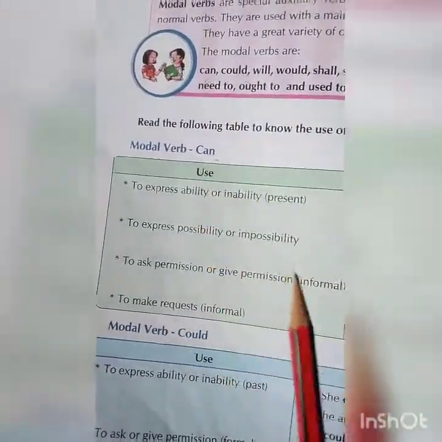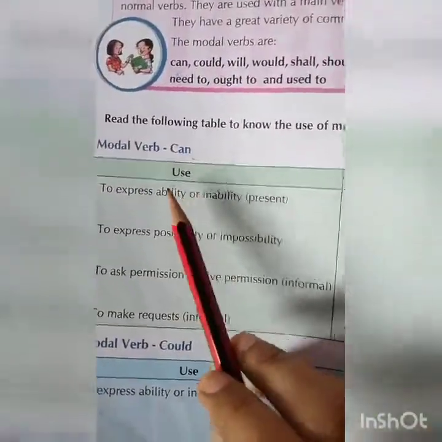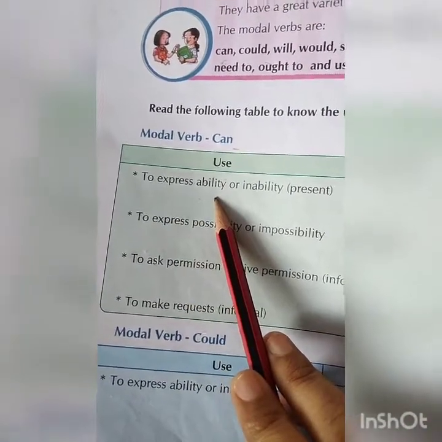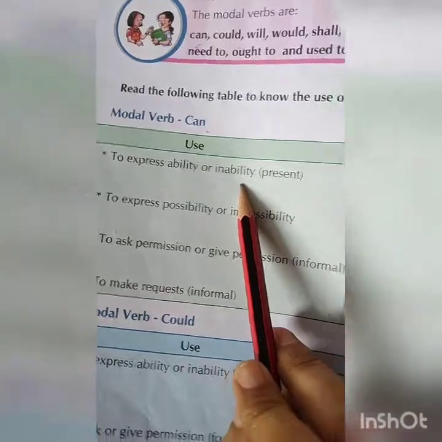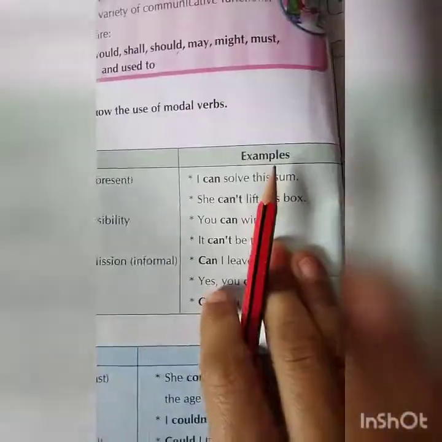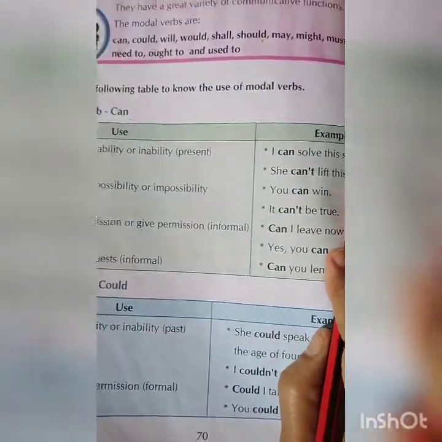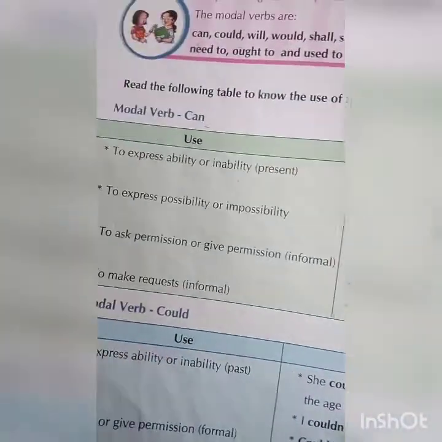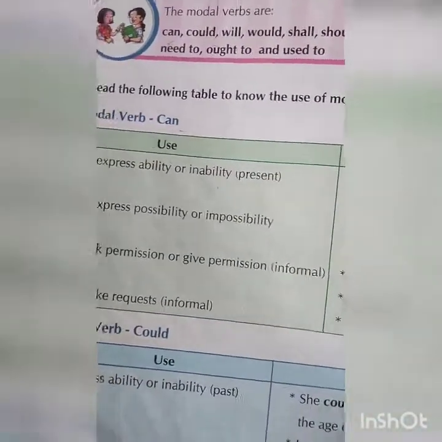So when is can used? To express ability or inability in present tense. Example, I can solve this sum. She can't lift this box. One is positive and one is negative.